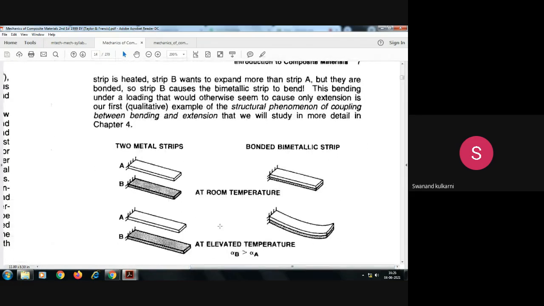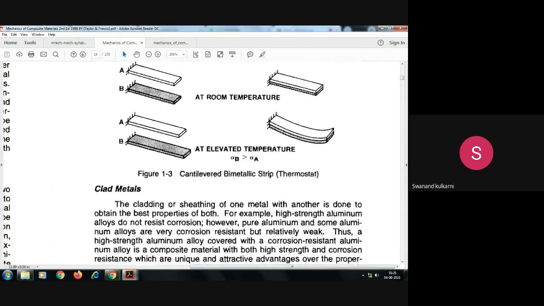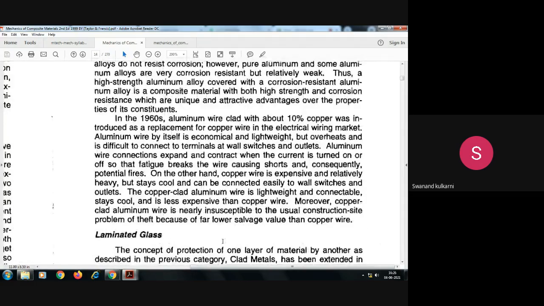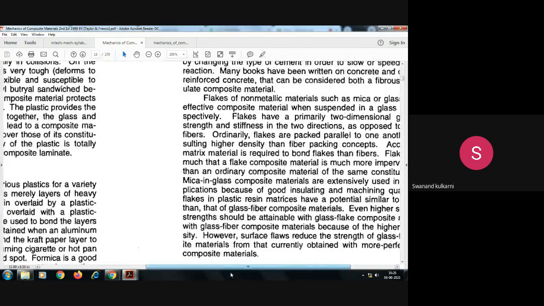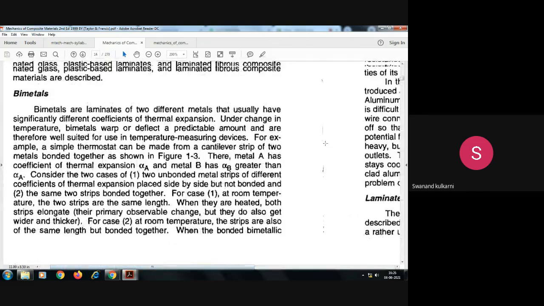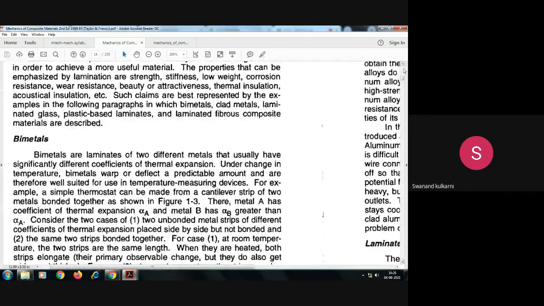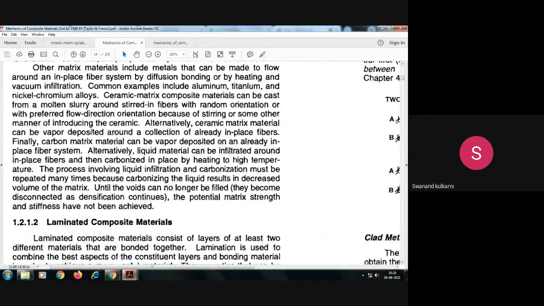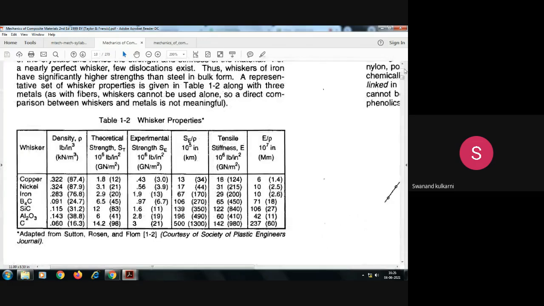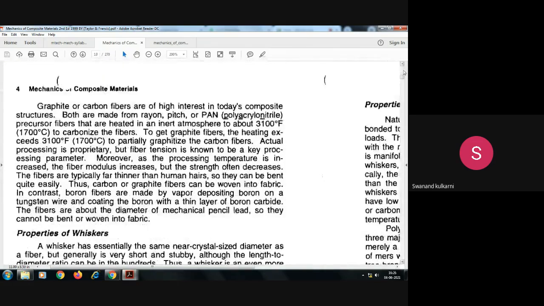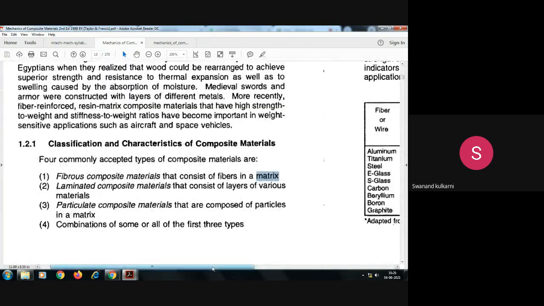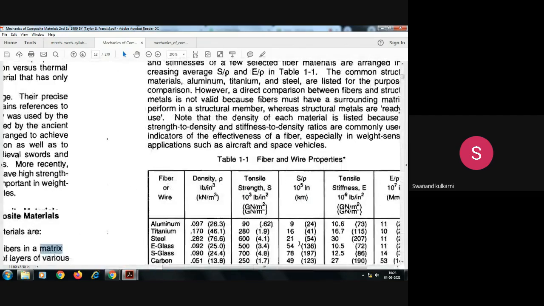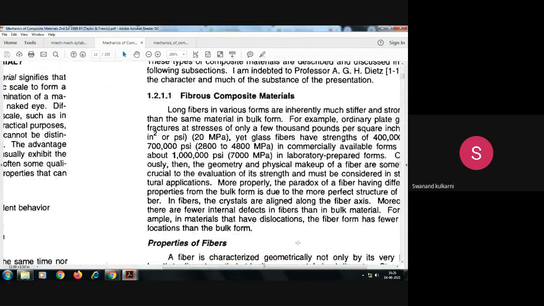See, in case of particles, small particles are there. In case of fibers, small fibers are there. Is it okay? So let us see first of all small figures. Those figures are, I think, on the next page, so we will see them later on. Let us come to the fibrous composite.